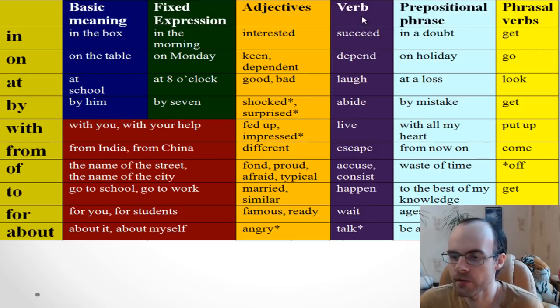Okay, there are other verbs. For example, listen to me. Yeah, but what you need to do is the following. When you see a verb and a preposition after it, try to memorize it immediately. Not only a verb, not only a preposition separately, but together. Succeed in, depend on, laugh at, and so on. Okay, you see, it's the second stage.